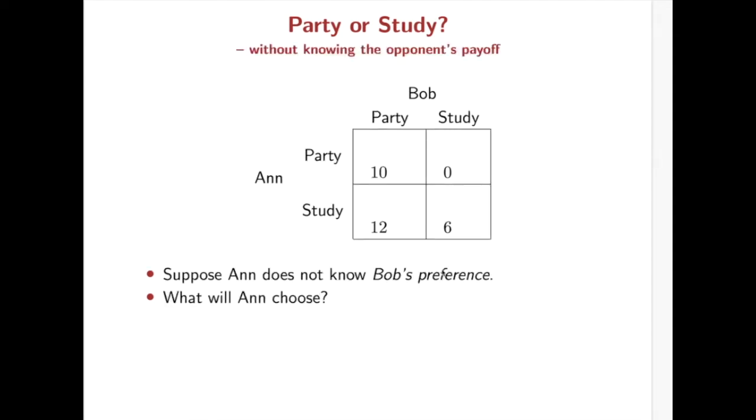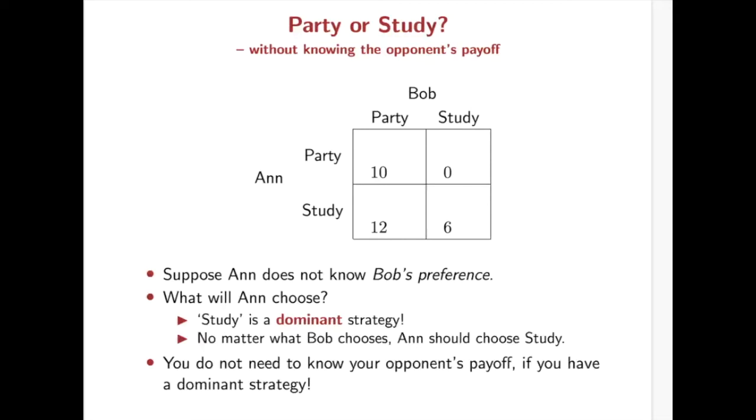Now, suppose you don't know your opponent's payoff. In fact, you don't need to know your opponent's payoff when you have a dominant strategy. You are going to choose a dominant strategy if you have any, no matter what your opponent plays and no matter what your opponent's payoffs are.